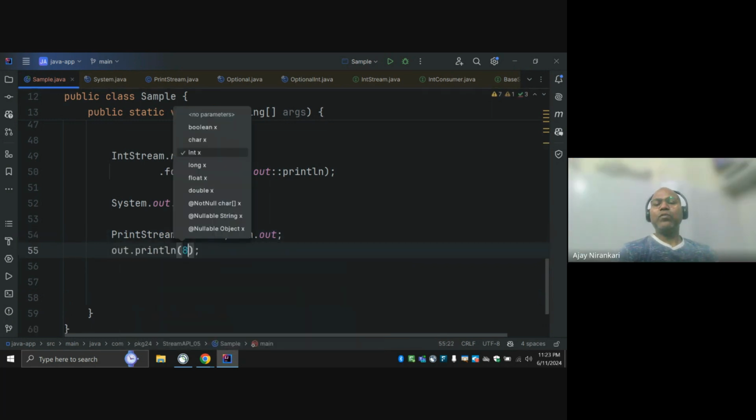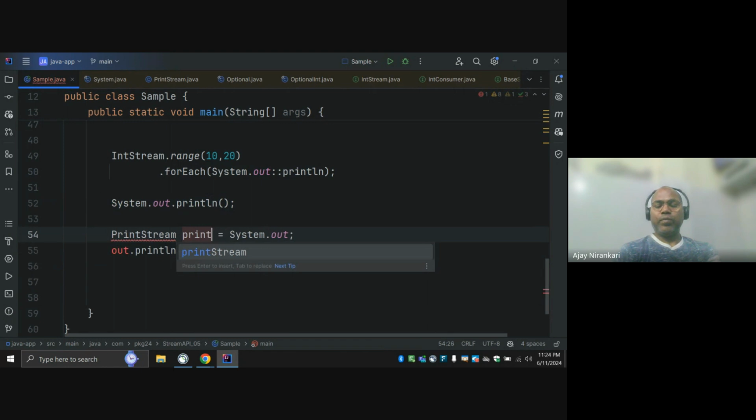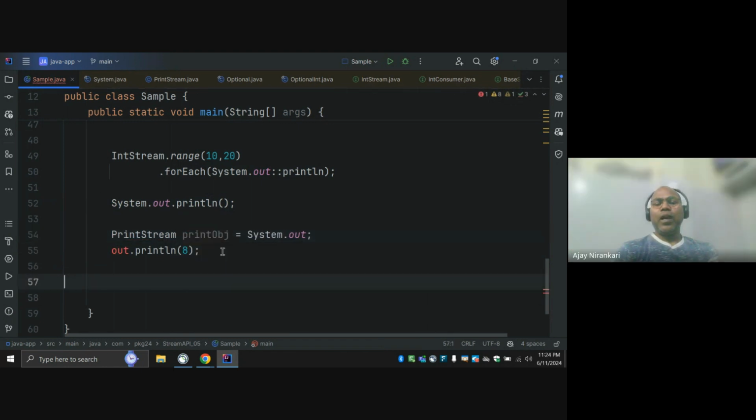I pass my value. So instead of writing this two-line code, I am writing one line. I don't want to here. I assign the variable, maybe as an object, maybe a print object. Okay, obj, the print object, right? It's a print object.